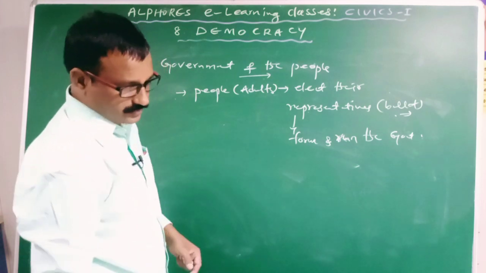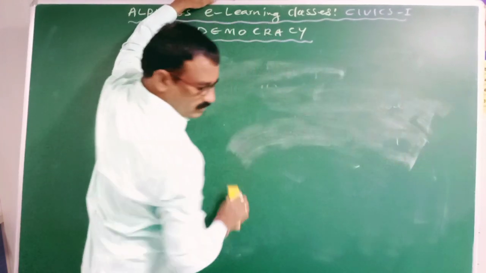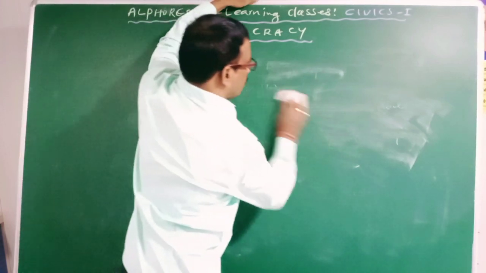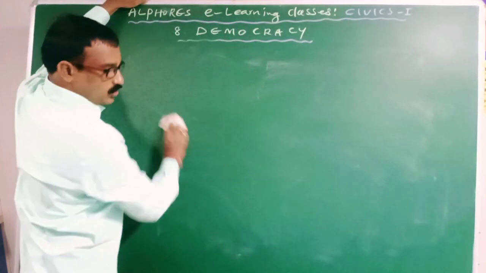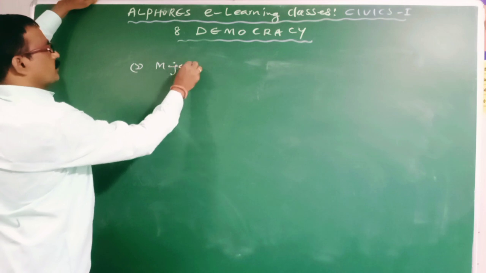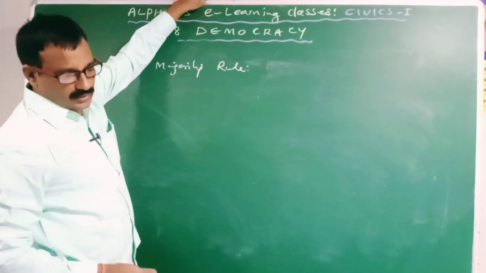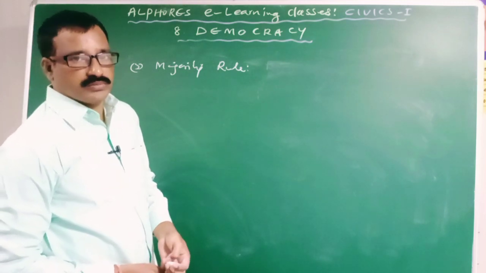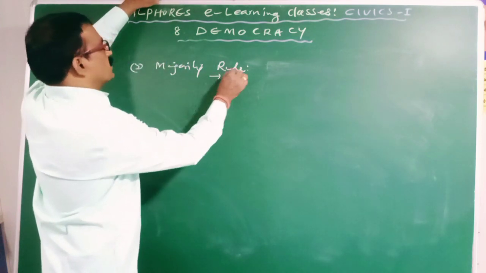Clear? Next, the majority rule. Democracy is formed on the basis of the principle of majority rule. So in democracy the government is formed on the basis of which principle? The principle of majority rule.